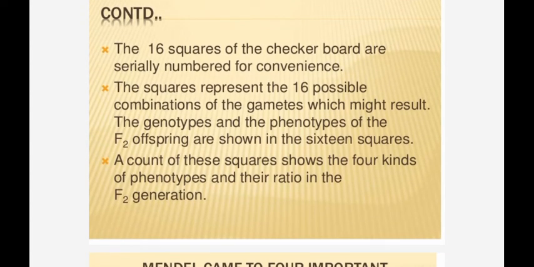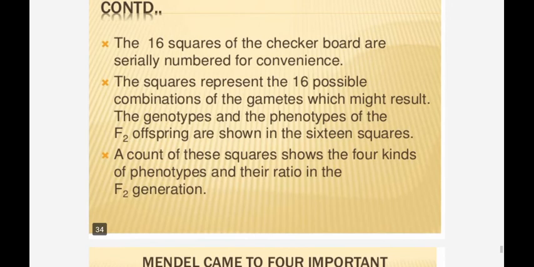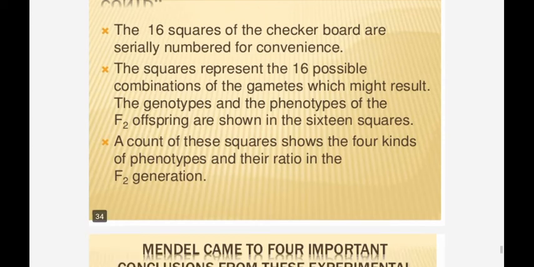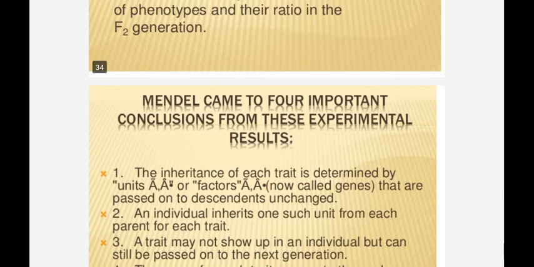The 16 squares of the checkerboard are serially numbered for convenience. The squares represent 16 possible combinations of the gametes which might result. The genotype and phenotype of F2 offspring are shown in the 16 squares. A count of these squares shows 4 kinds of phenotypes and the ratio in the F2 generation.